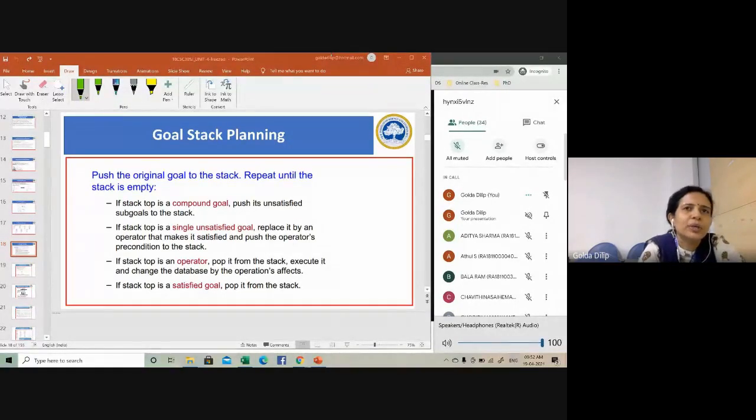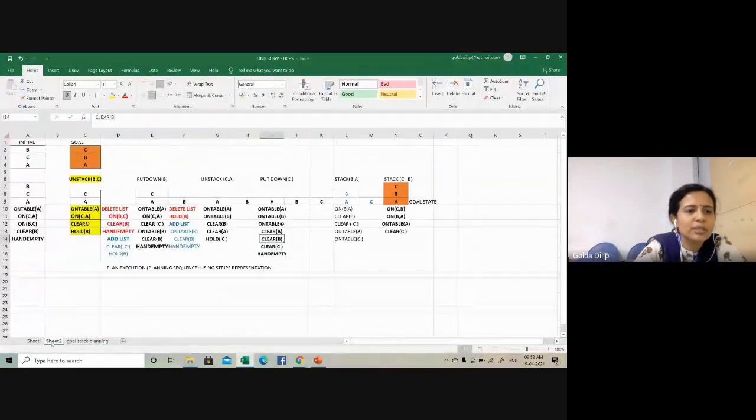And then we also discussed strips representation, an action centric representation called strips. I hope you remember. It had three types of lists: preconditions, then add list, and a delete list. You can see here delete list and add list. Okay, then preconditions and post conditions.